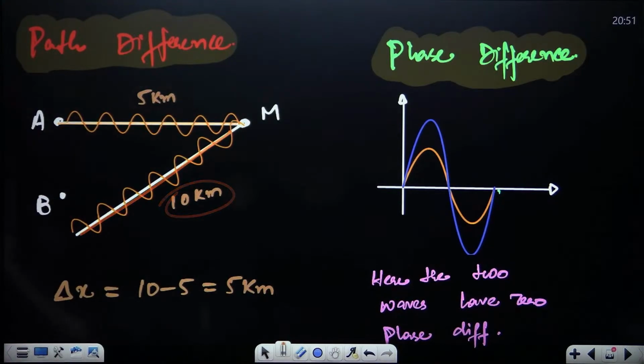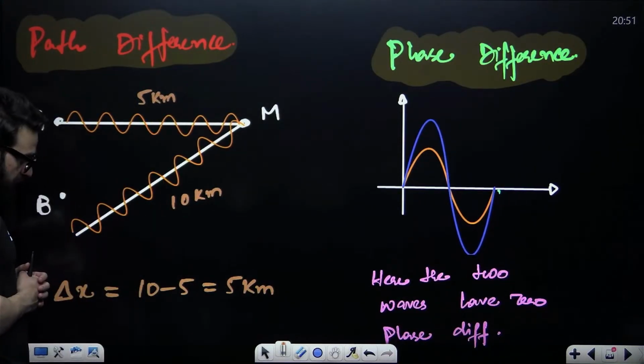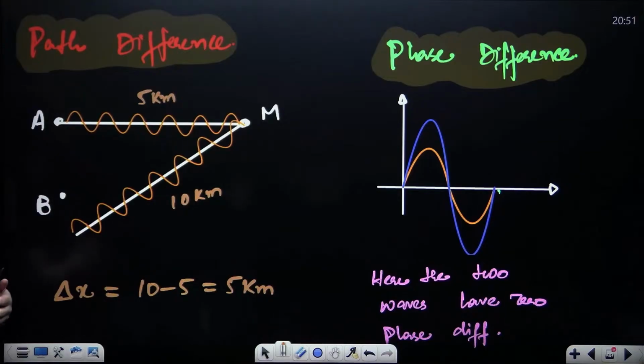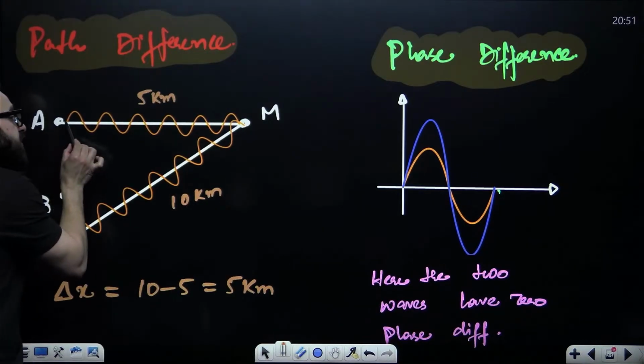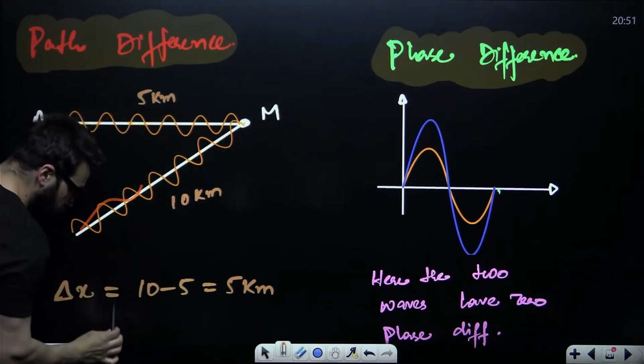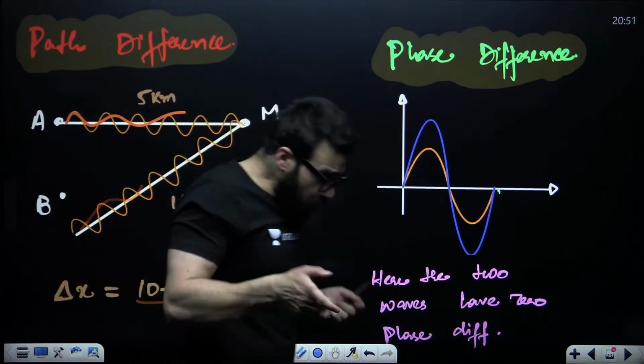When it comes to path difference, how much is the difference in their path? This has traveled less, this has traveled more, so that is 10 minus 5, that is 5. Simple.